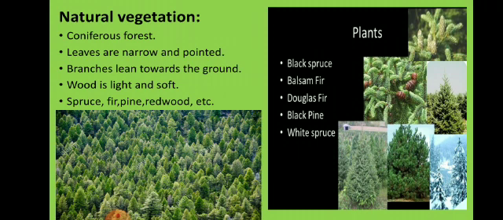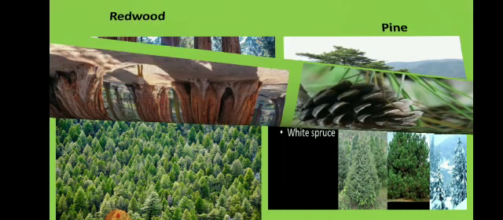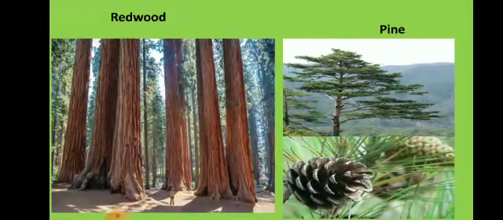Spruce, pine, redwood are some of the trees which are found here in the coniferous forest. I have shown you the picture of various plants, the trees which are found here. This is the redwood. You can see it is reddish in color and huge big trees are found here. Again most of the part is mountainous.